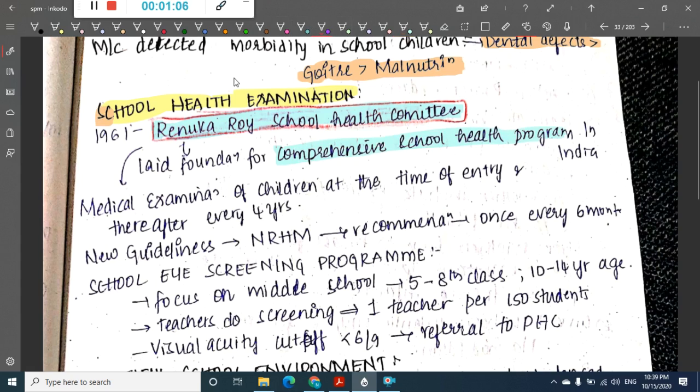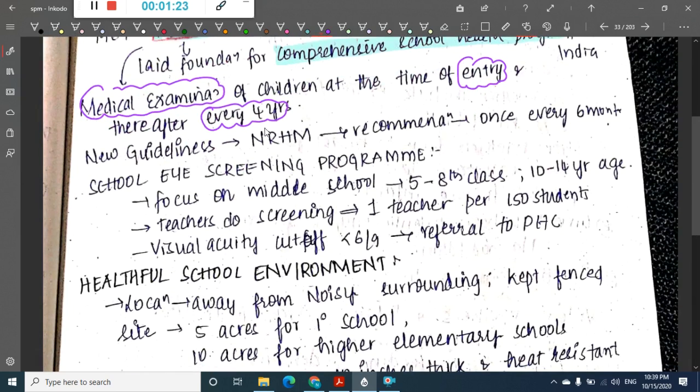So, according to this committee, medical examination should be done for children at the time of entry and also every 4 years. Then, after that, the new guidelines named by NRHM recommend a health examination at least once in every 6 months.